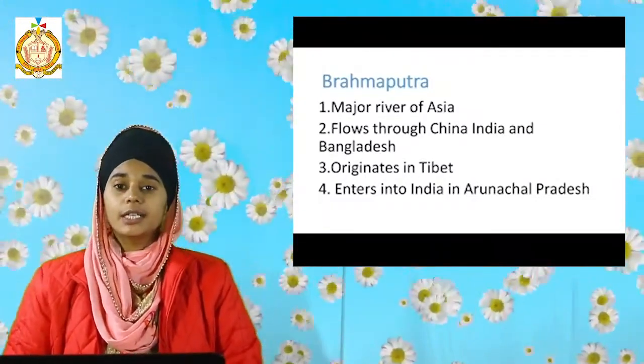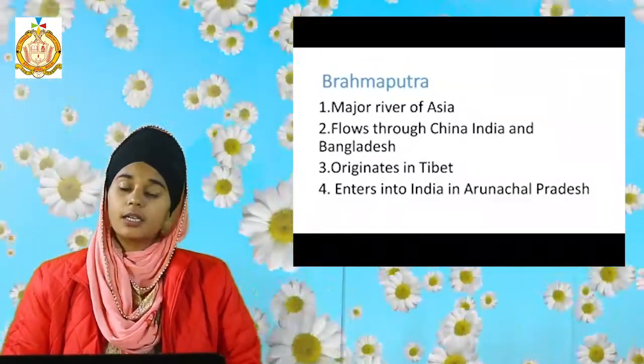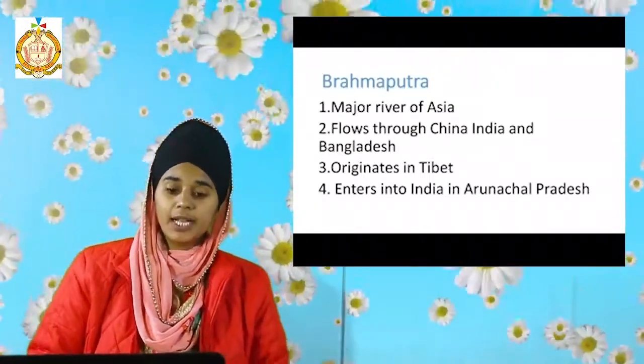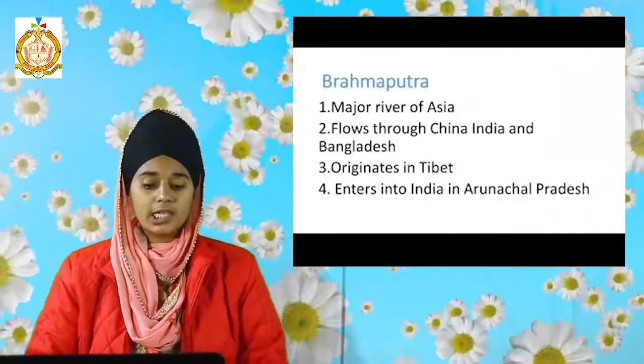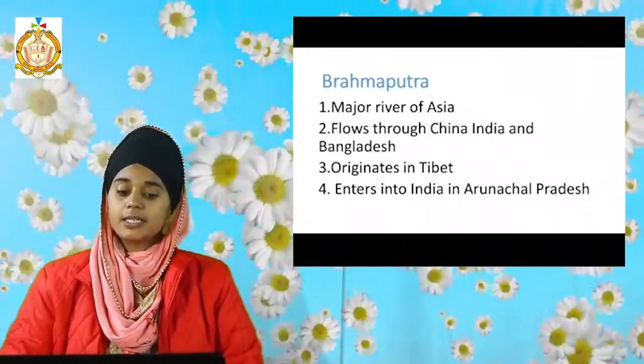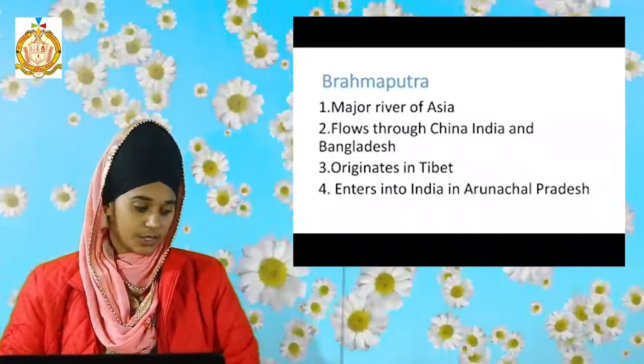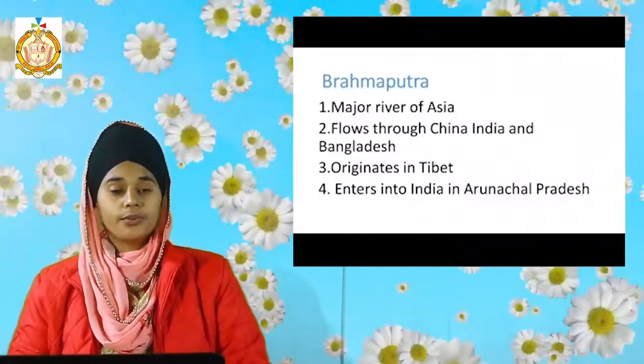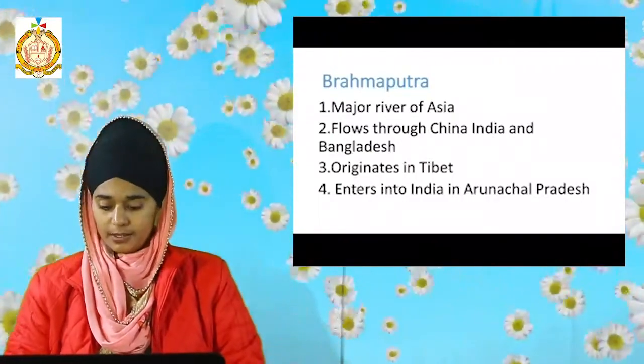It originates in Tibet. Indus river also originates in Tibet, and the Brahmaputra river also originates in Tibet. It enters into India in Arunachal Pradesh and it falls into the Bay of Bengal after that.